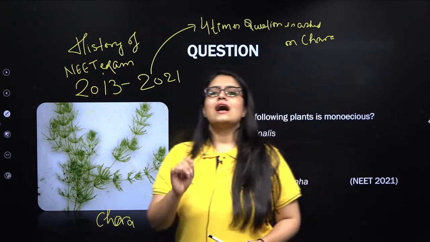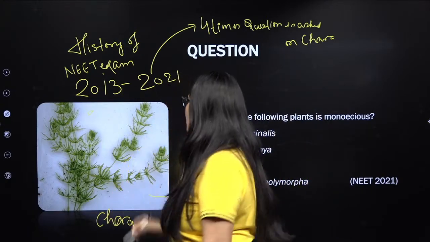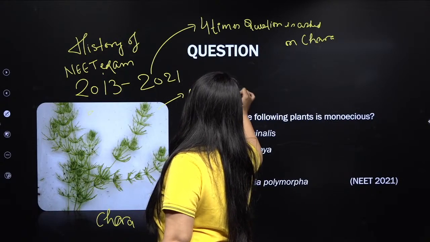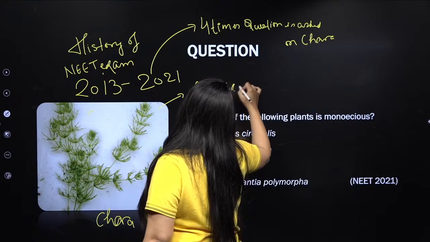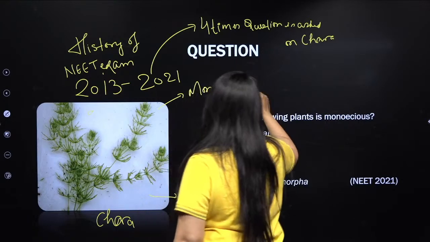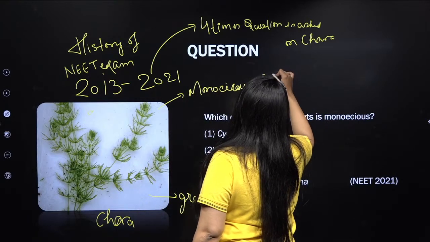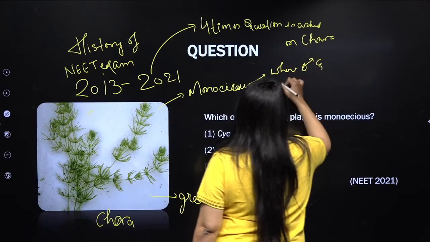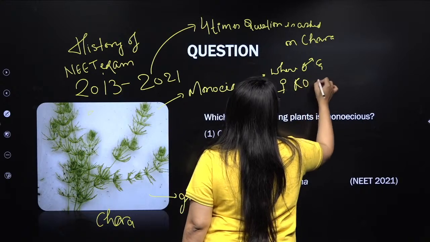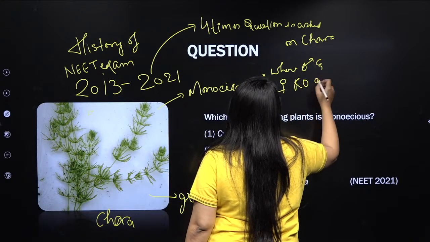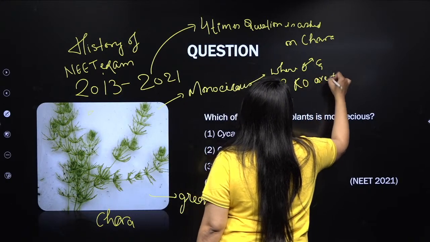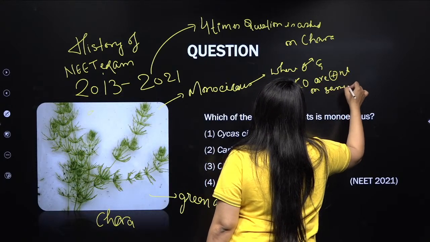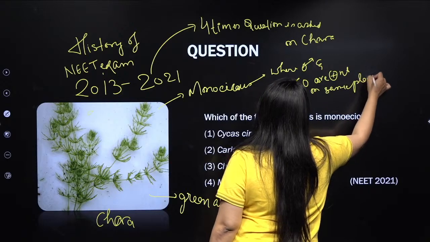Second, Chara is a monoecious plant. Now if you ask me, ma'am, what is a monoecious plant? A monoecious plant is the one where male and female reproductive organs are present on the same plant body.